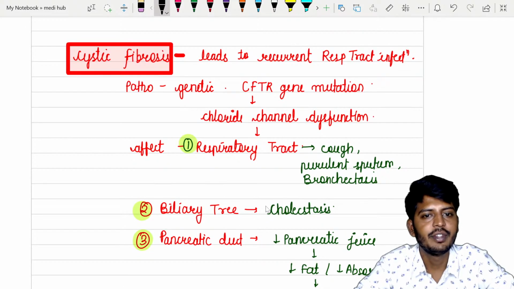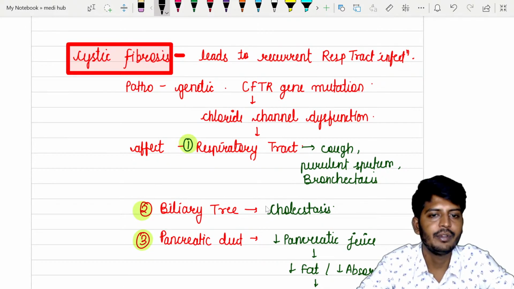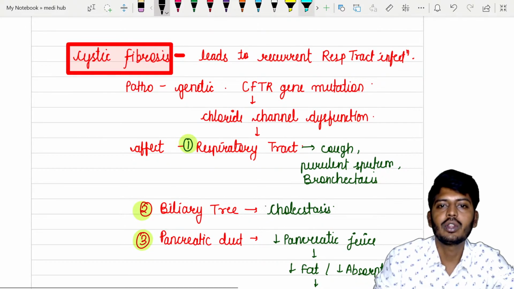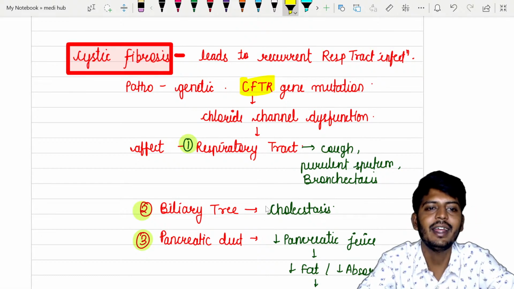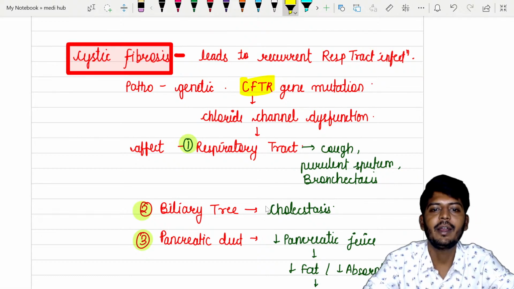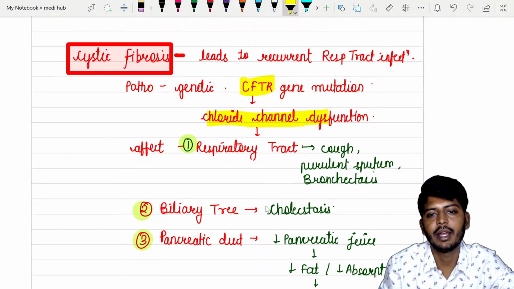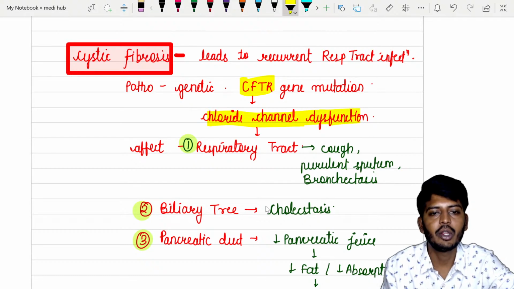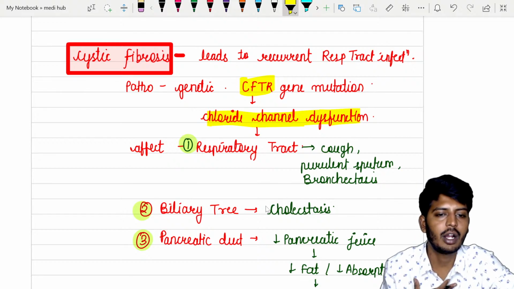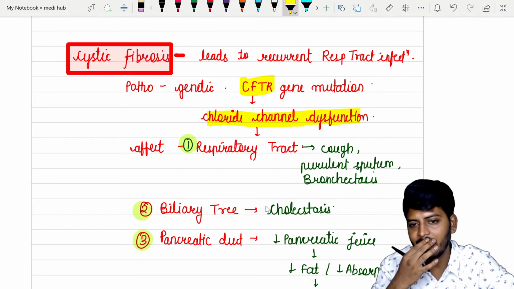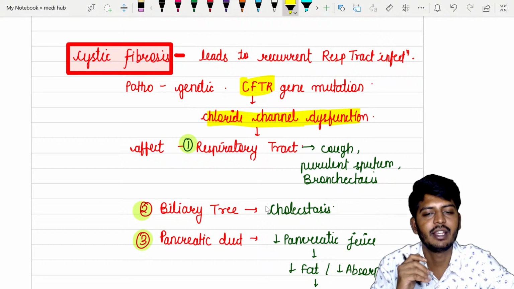Let's talk about the next one, cystic fibrosis. What is cystic fibrosis? It is a genetic disorder. There is a gene called the CFTR gene. Because of this CFTR gene mutation, we get cystic fibrosis. In cystic fibrosis, the chloride channel will not work because of the genetic defect. If the chloride channel does not work, what will happen? A lot of sputum will start to accumulate, and motility of the cilia will also be affected.